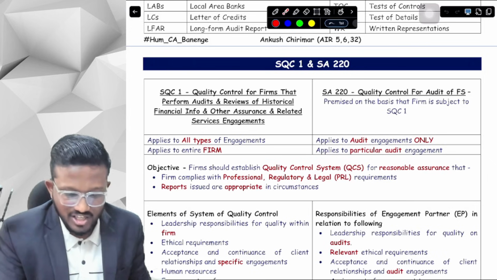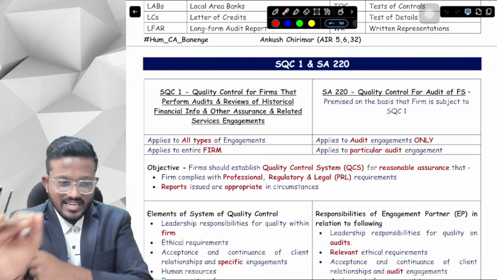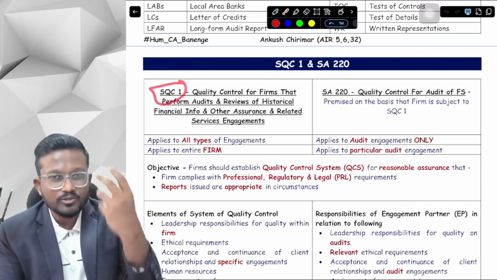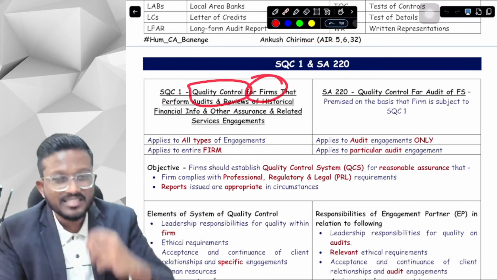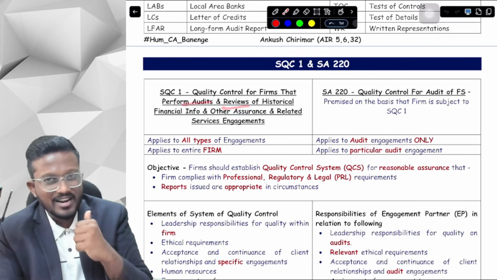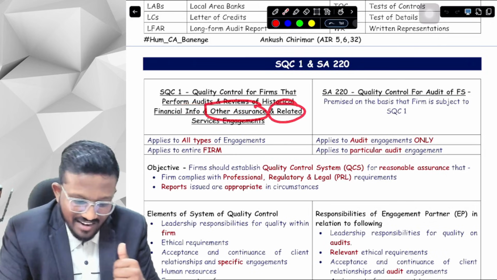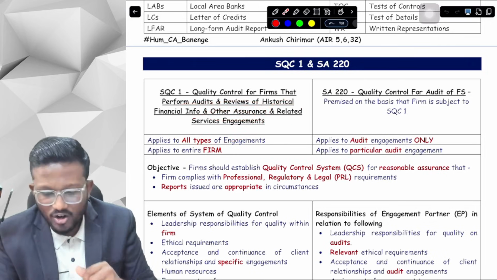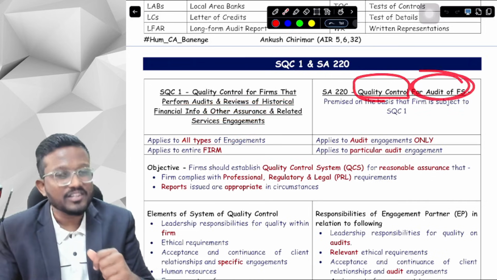Okay? Yes sir. Chaliye. Next, we are talking about SQC1 and SA220. We have already discussed that SQC1 talks about quality control for firms that perform audits, review of historical financial information, other assurance, and related service engagements. SA220 talks about quality control for audit of financial statements.